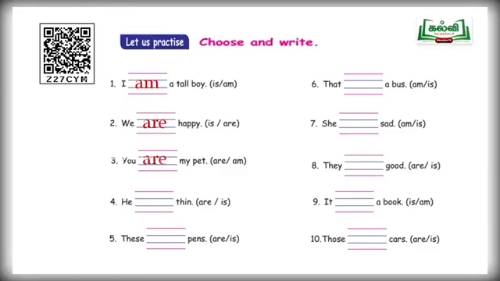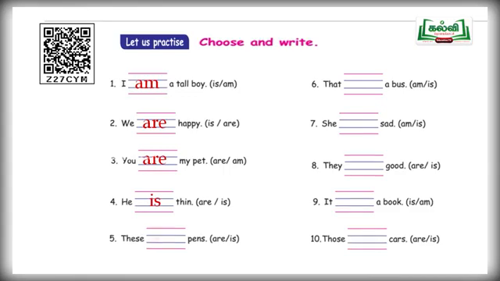And next one, he dash thin. So after the pronoun he, what are you supposed to use, children? Is. Very good. Yes, is. He is thin.